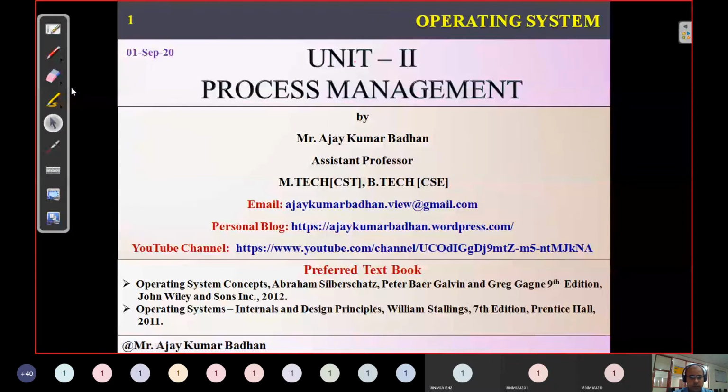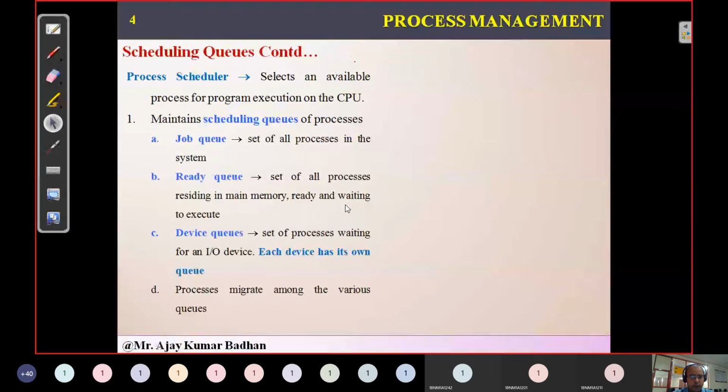Okay, so in this session we'll be discussing queues. First we come across something called process schedulers. So what do you mean by scheduler? Already we have discussed it in the previous session. What is that? Process schedulers are meant to schedule the different processes that are being generated in our system.